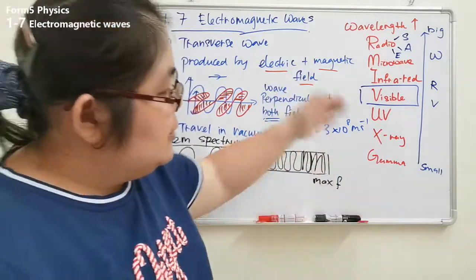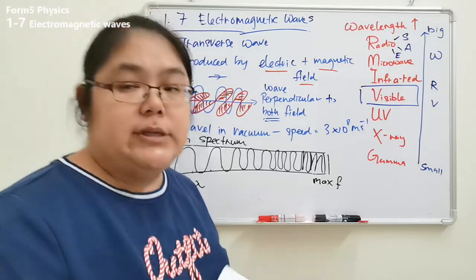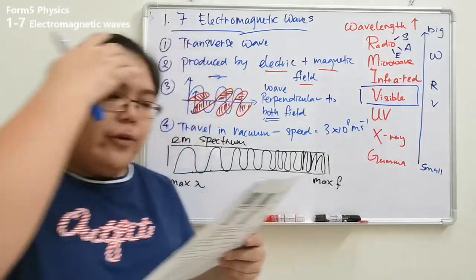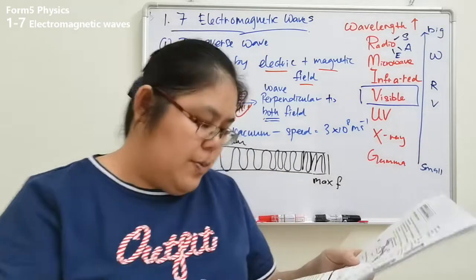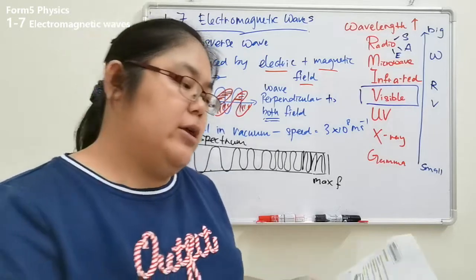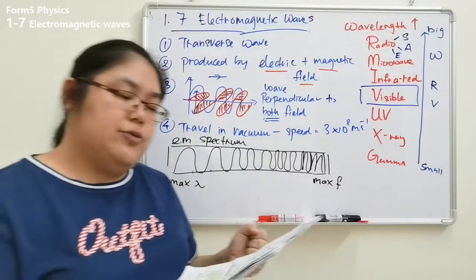Then the last one, the highest, is the gamma ray. Highest frequency, so the wavelength should be the shortest one. Where does gamma ray come from? The source is radioactive material. Gamma ray comes from radioactive sources. The application where we use it is cancer treatment, in medicine as a cancer treatment.